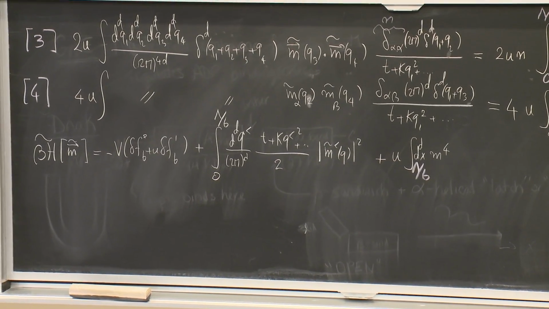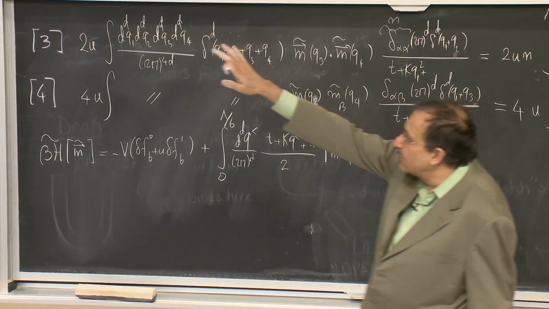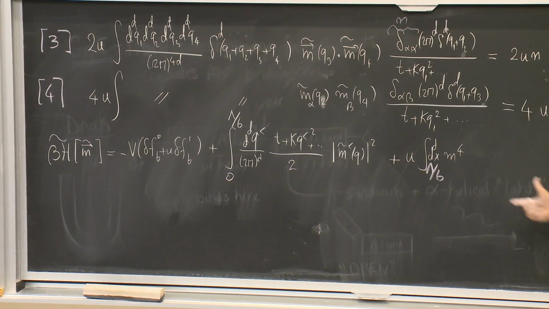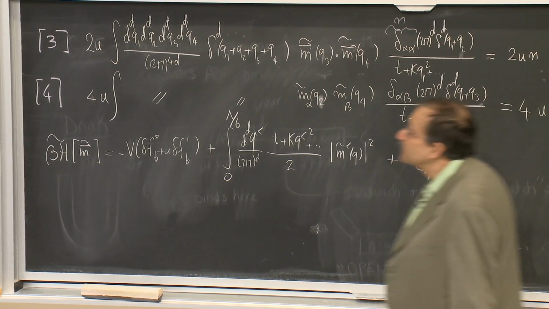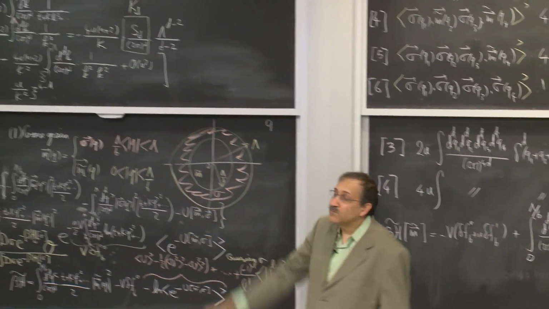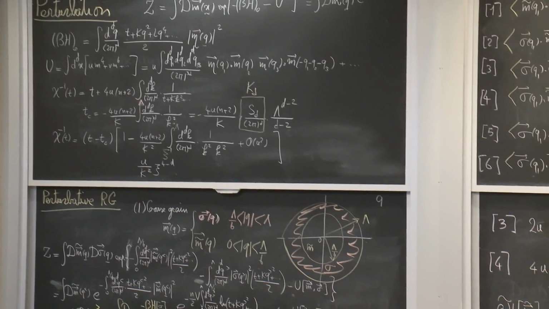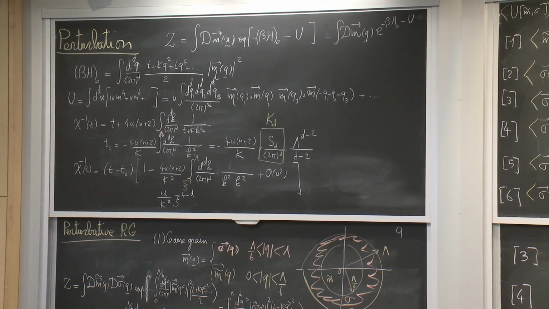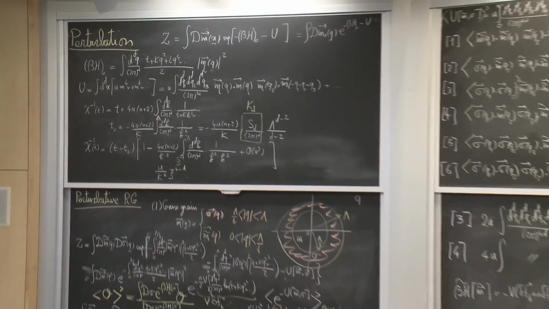So I don't want to bother to write down that full form in terms of Fourier modes. Essentially, if I want to write this explicitly, it is just like that line that I have, except that for the integrations, I have to explicitly indicate 0 to lambda over b. Okay?